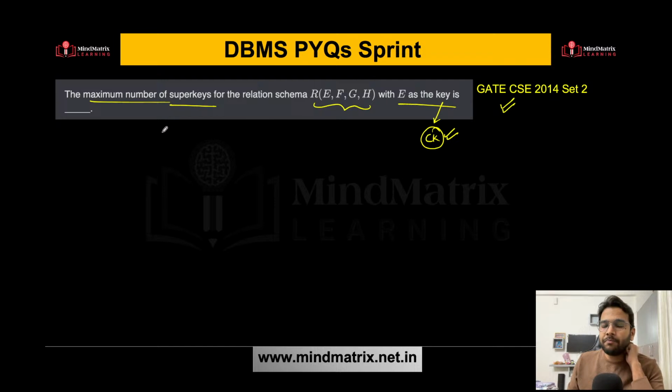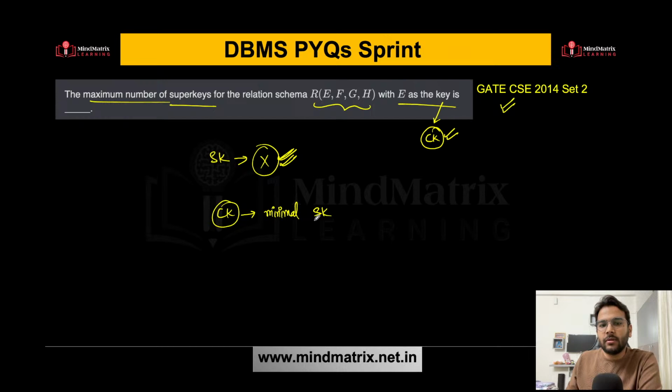What is a super key? If I have a super key, let's say X, then I should be able to identify the entire tuple uniquely. That I can say is a super key, right? And what about the candidate key? Candidate key is nothing but the minimal super key.